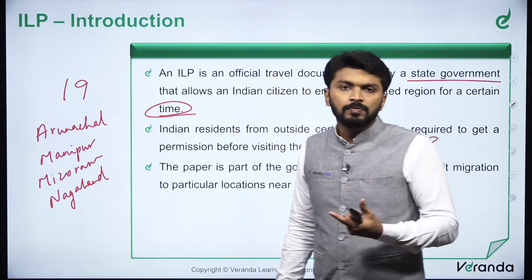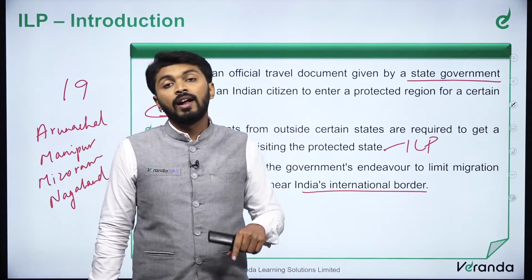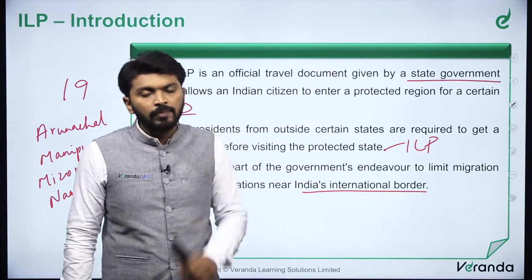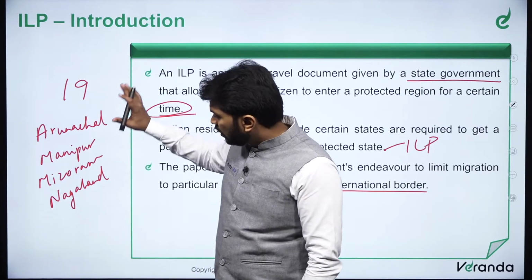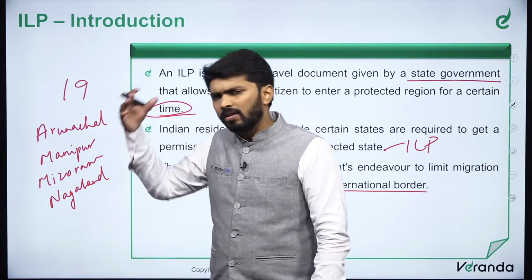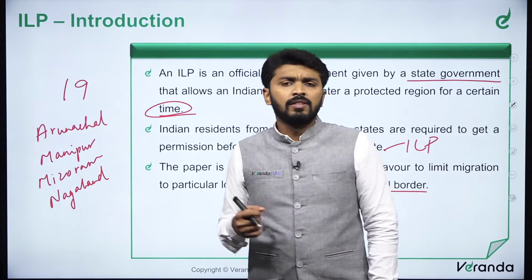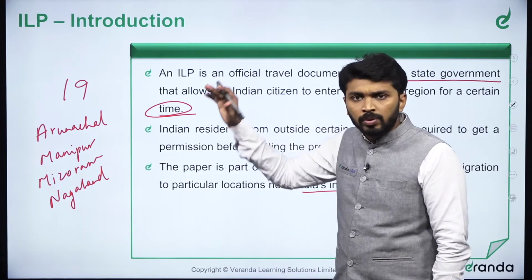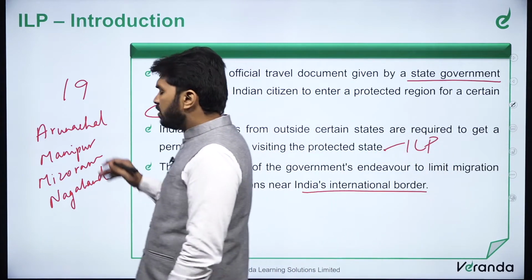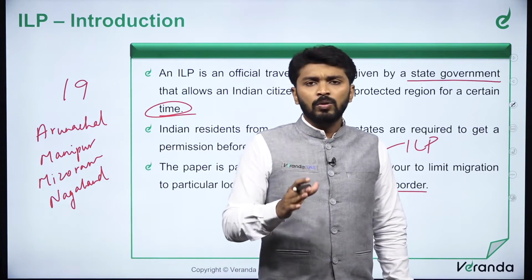See, and also in India, every citizen has the right to reside and settle in any part of the country. For example, consider the case of Nagaland. All the states of northeastern India are tribal dominated states. Most of the people will be tribal people, and some of the states are also under the protection of the 6th schedule of the constitution.